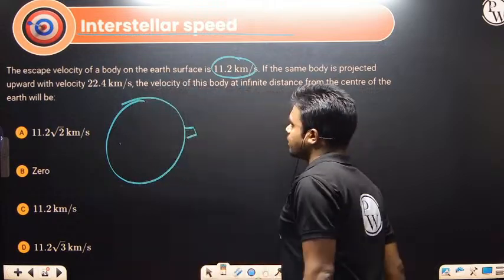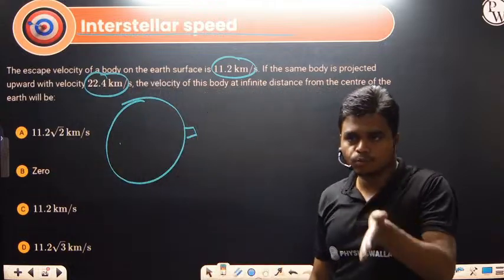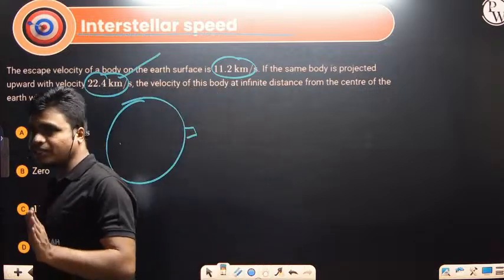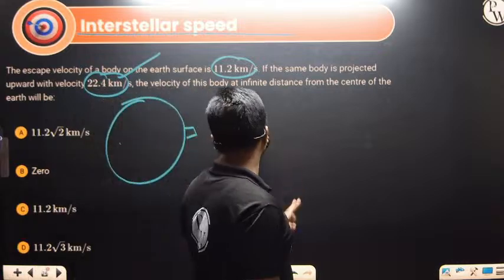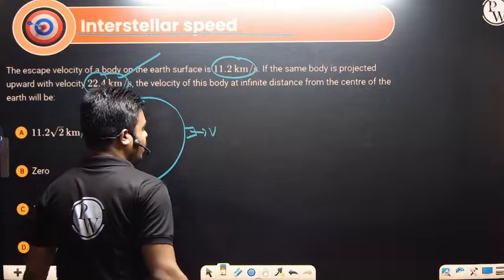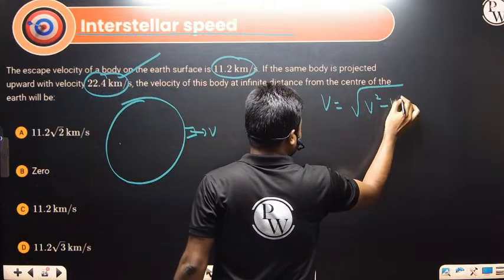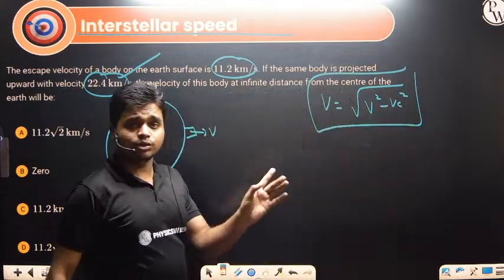If the same body is projected upward with a speed of 22.4 km per second instead of 11.2, if you are throwing with this much speed, what will happen? It will go to an infinite distance, somewhere in space. Whatever velocity they are asking, upward with this. So let's say I am throwing with speed v. You can note down, interstellar speed is given by under root v square minus Ve square. And how are we getting this? We are getting it from the derivation of the conservation of energy.